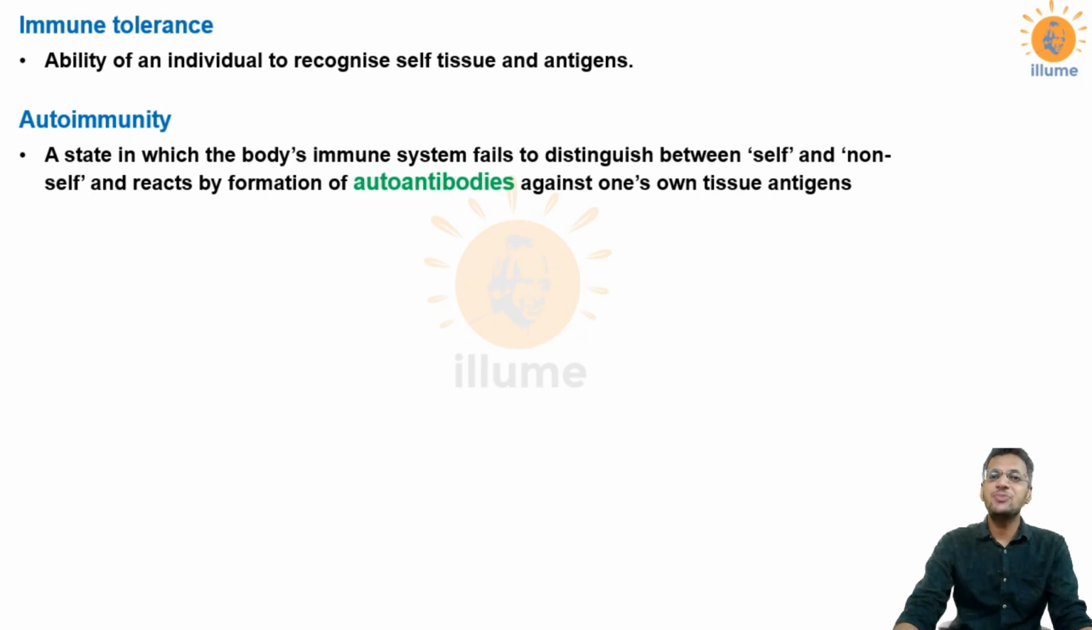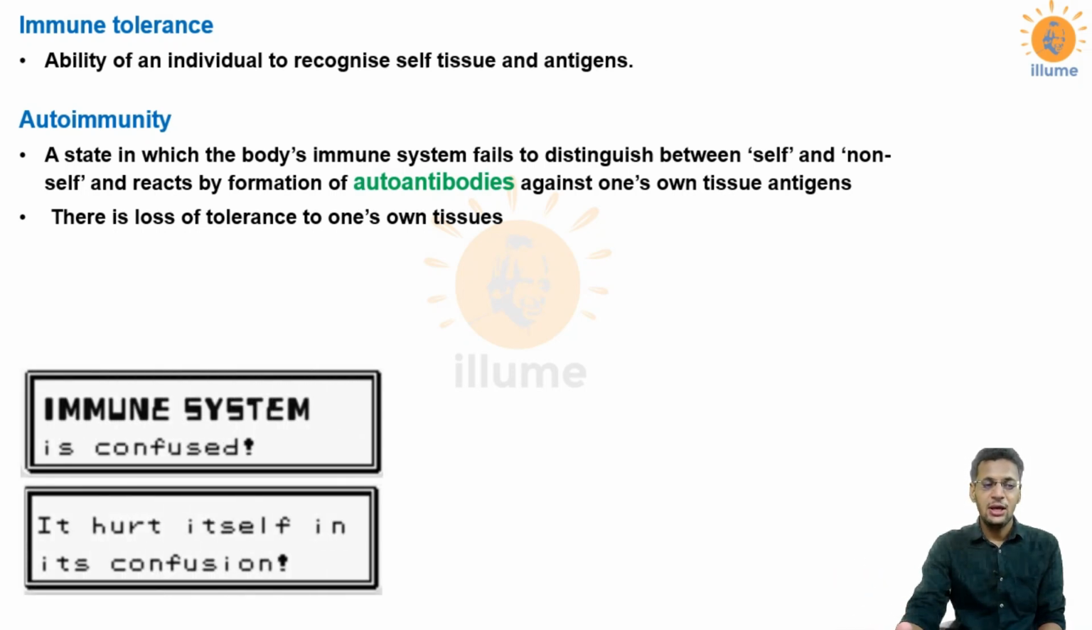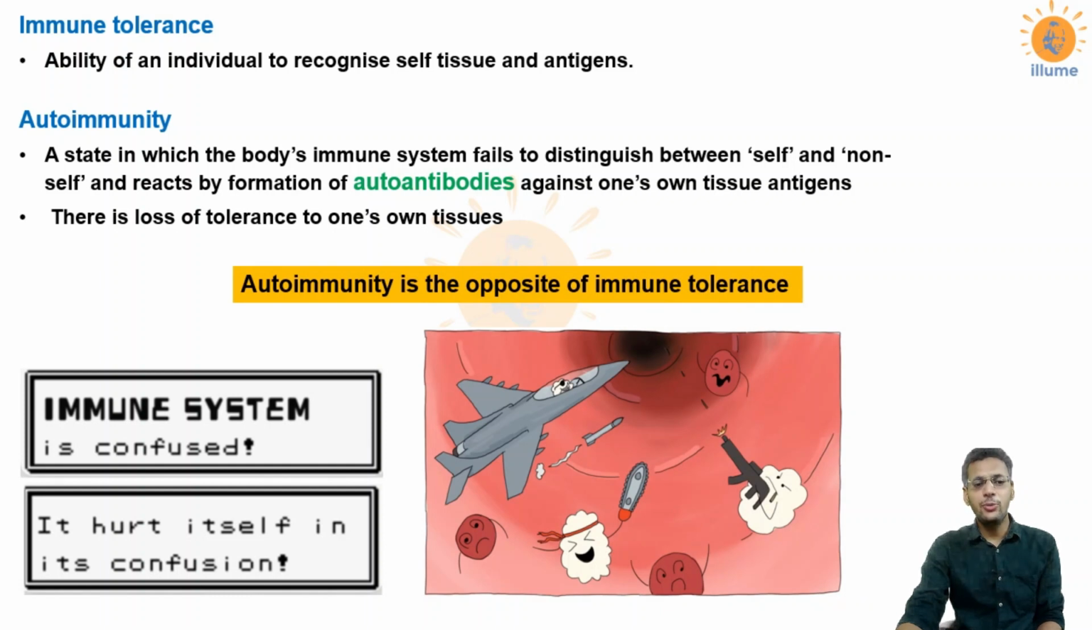Autoimmunity is a state in which the body's immune system fails to distinguish between self and non-self and forms antibodies against its own tissues, and such antibodies are called autoantibodies. So remember this word, autoantibodies. The antibodies which are formed against our own tissues are called autoantibodies. That means your immune system has lost the tolerance to one's own tissues. In this case, the immune system gets confused and it hurts itself in that confusion. So in short, autoimmunity is exactly the opposite of immune tolerance.